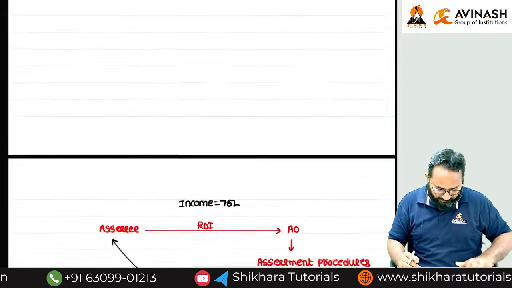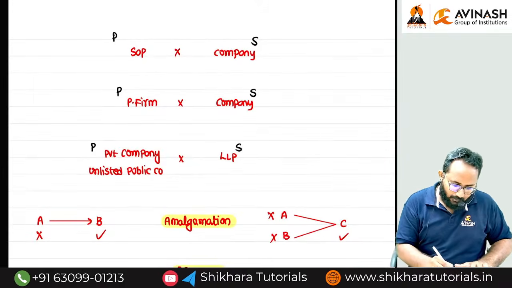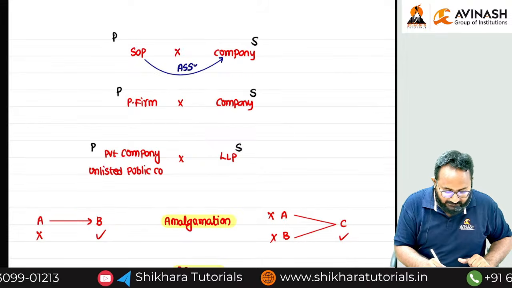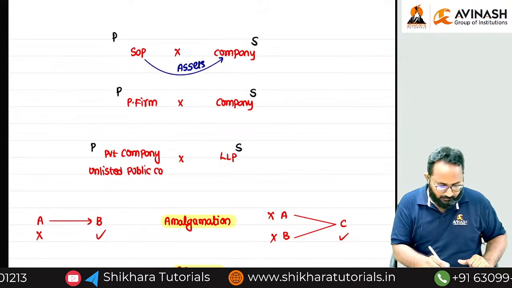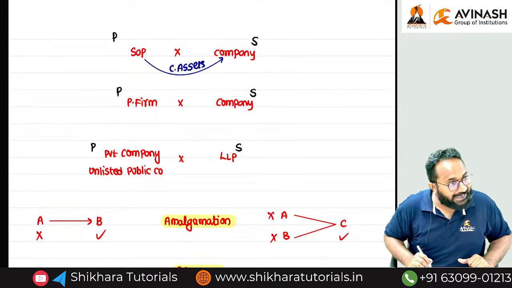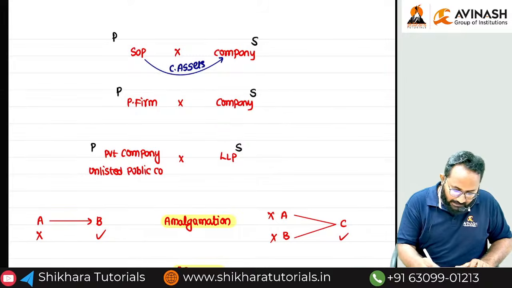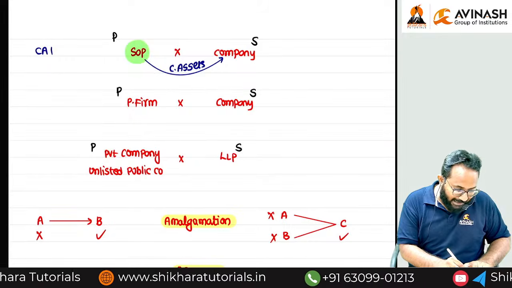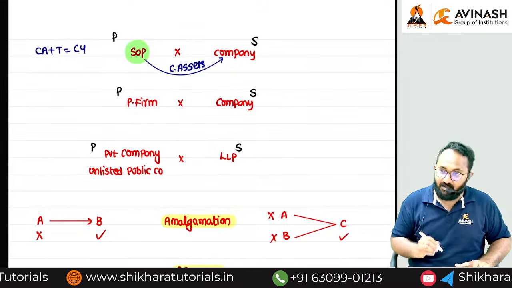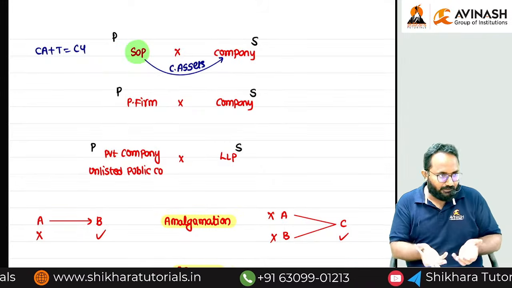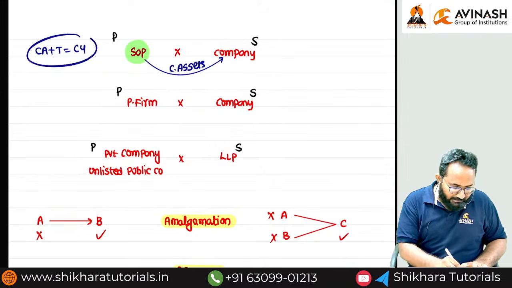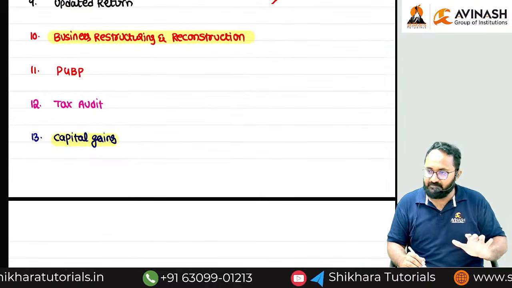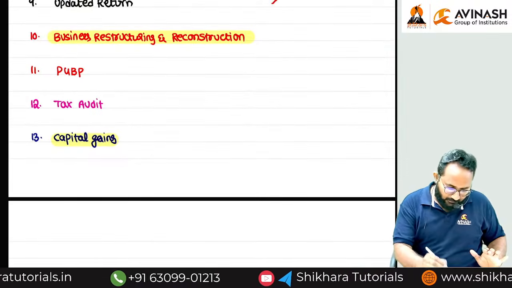Okay, I will tell you a simple thing also. Here, a sole proprietorship after conversion into a company is required to transfer its assets to whom? Company. So what are the assets, ma'am? Capital assets. Now, being a transferor, who is the transferor? Sole proprietor. They transferred their capital assets to whom? Company. They are required to calculate the capital gain. That is only tax treatment. In order to calculate this capital gain, what basic chapter knowledge is required, ma'am? Capital gain chapter basic knowledge is required. So that's why we'll discuss.